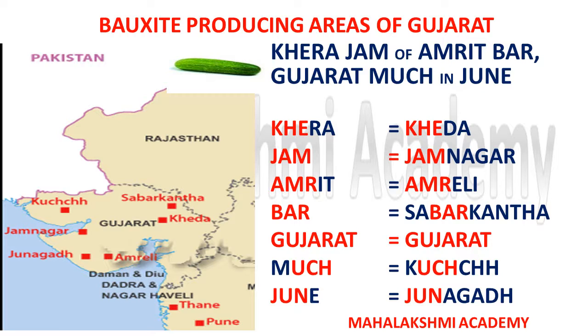So this trick, Khira Jam of Amrit Bar, Gujarat, much available in June, will help us to learn all the areas where we can find the bauxite mines in Gujarat.